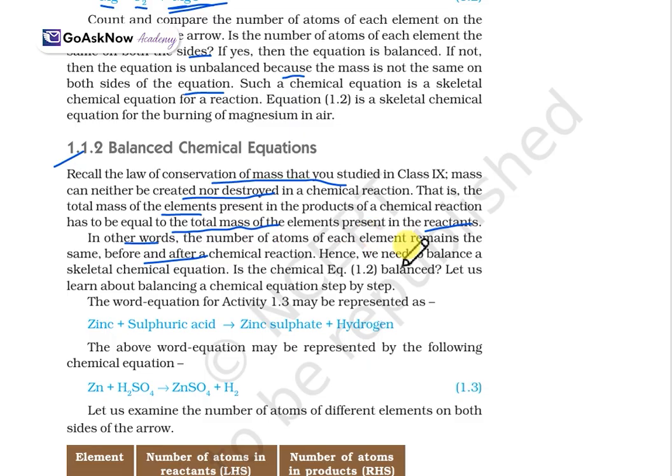Hence, we need to balance the skeletal chemical equation. It is the chemical equation in 1.2, this one. So let us learn about balancing a chemical equation step by step. The word equation for activity 1.3 may be represented like this: suppose we have zinc and sulfuric acid, and we get as products zinc sulfate and hydrogen. So the above word equation may be represented by the following.